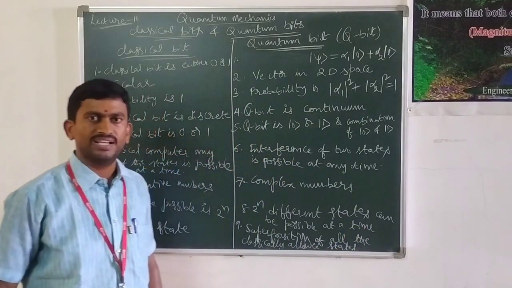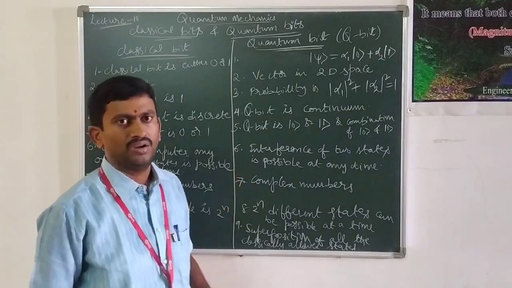So these are the differences between the classical bit and the quantum bit.